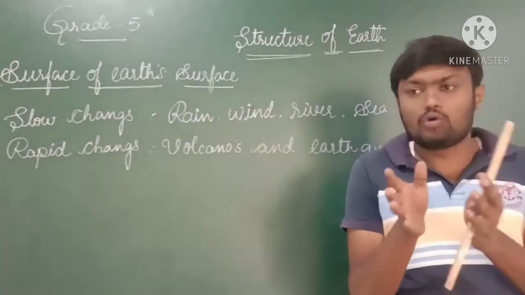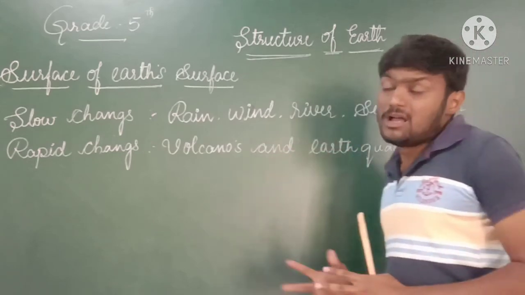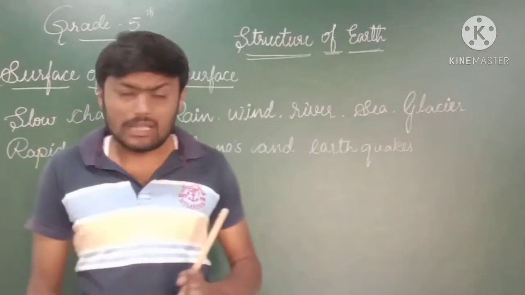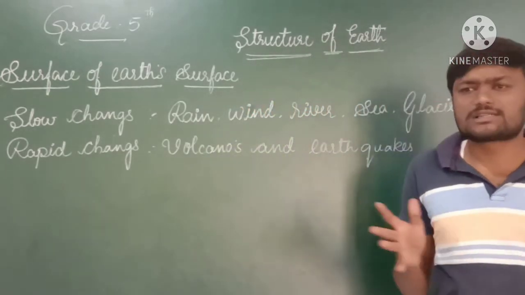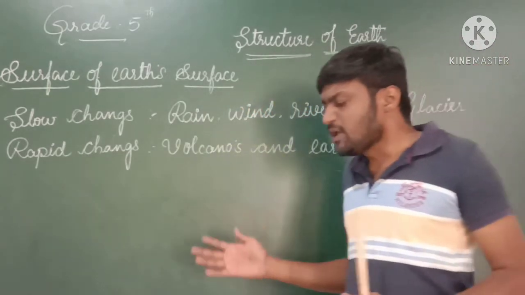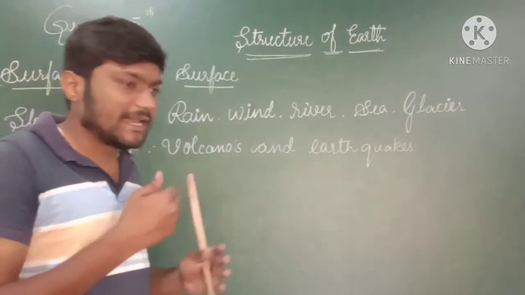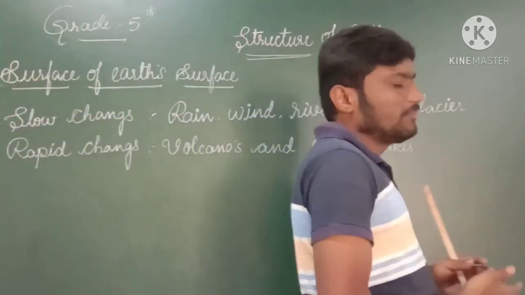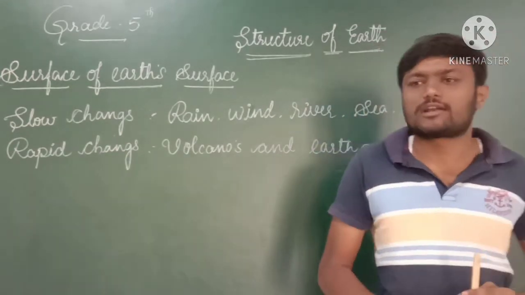So how do we overcome all these bad effects caused by the slow changes, and in the same way the rapid changes? These are actually horrible things which affect human beings a lot. So what are the preventive measures which human beings should take to overcome all these problems? These are the important points we shall discuss in our next class.